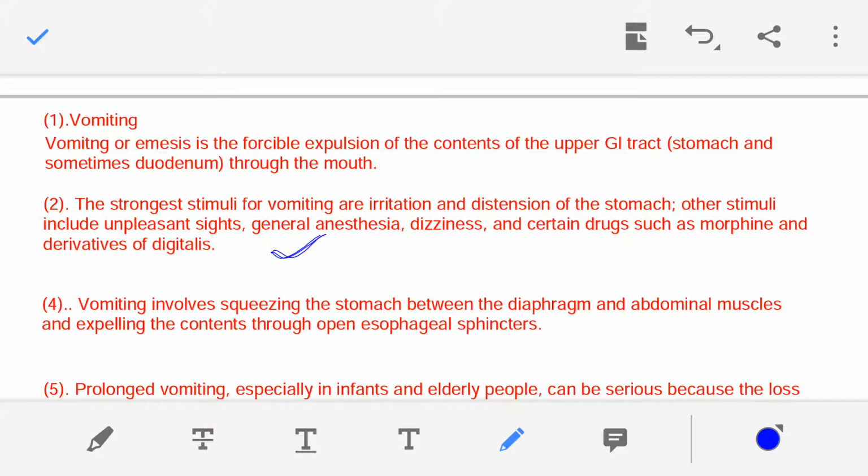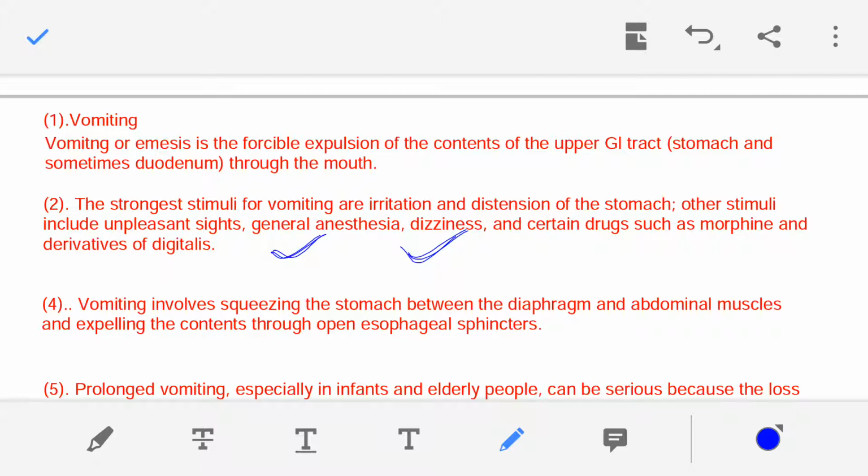Then at the time of medical surgery, local anesthesia is given. The drug which is administered may not be suitable for the patient's body, so the patient starts vomiting. Or in the condition of dizziness, meaning the person is not aware where he is sitting or what the time is, and thinks everything is moving around.